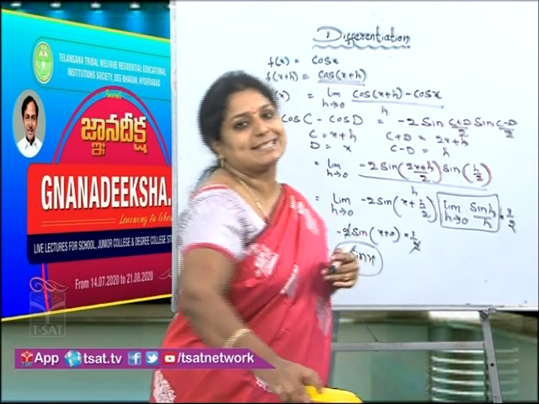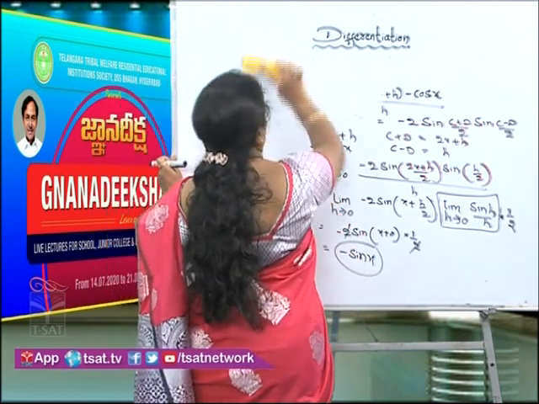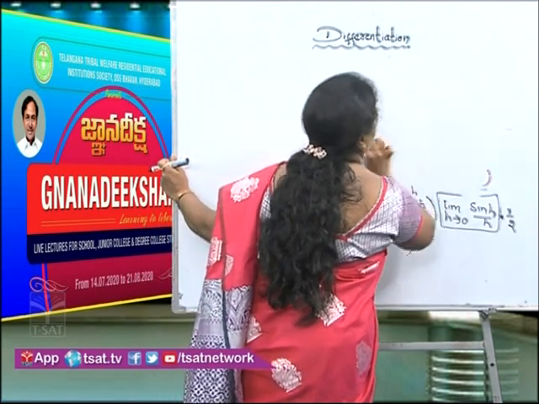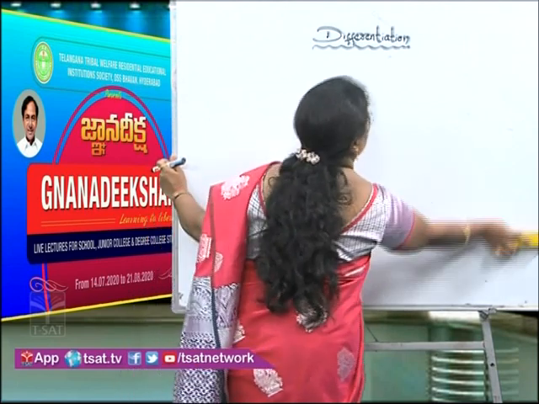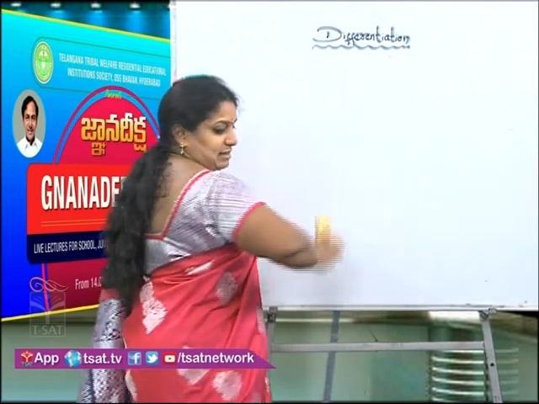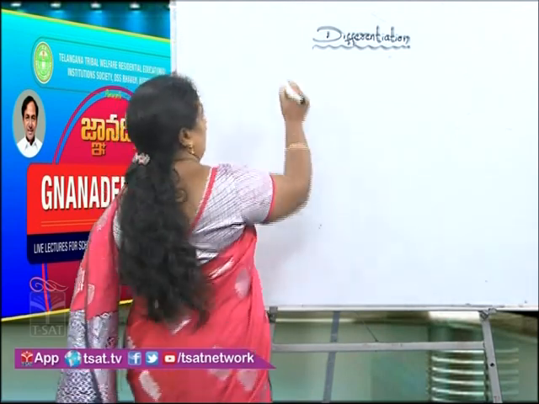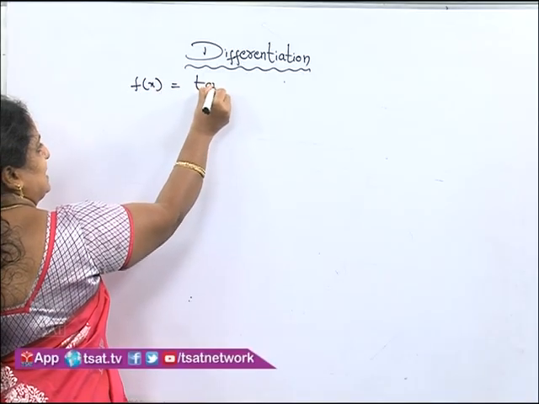The last example in the first part I want to teach you is tan x also. The reason is, for sin x and cos x the process is the same. The way of finding the derivative is the same, whereas for tan x the process will be a little bit different. So let us see. F of x is equal to tan x.